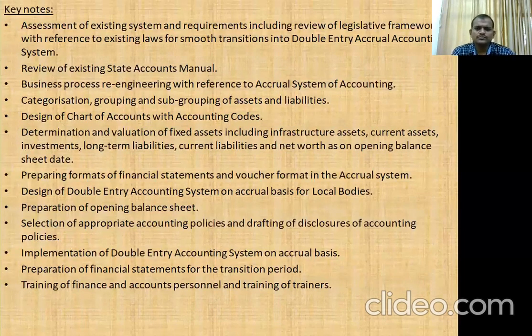So the keynotes are the summary of all the key implementation steps while converting the cash basis of accounting into the accrual basis of accounting.